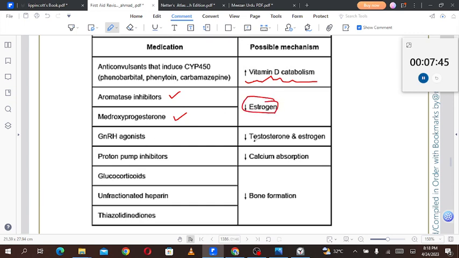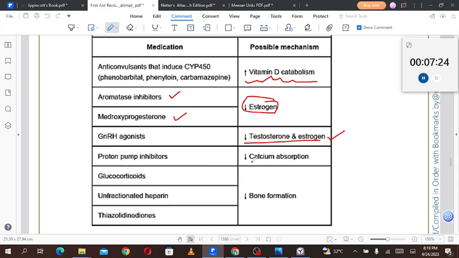GnRH agonists, for example leuprolide, will decrease the testosterone and estrogen. Normally we need a pulsatile secretion of the GnRH. If there is a constant secretion of GnRH, there will be a decreased level of estrogen and testosterone, because the constant level of GnRH is an inhibitory stimulus to the FSH and LH release.